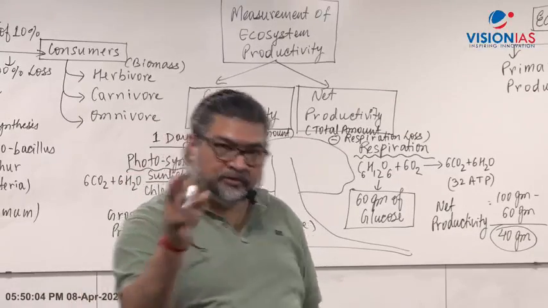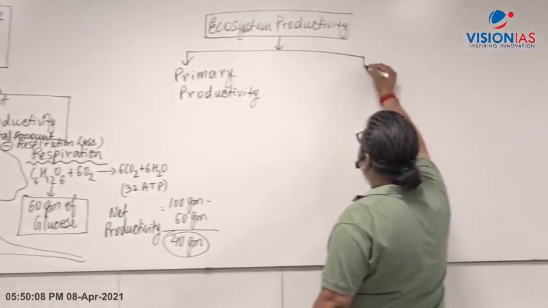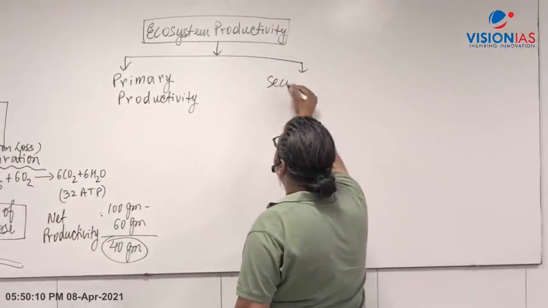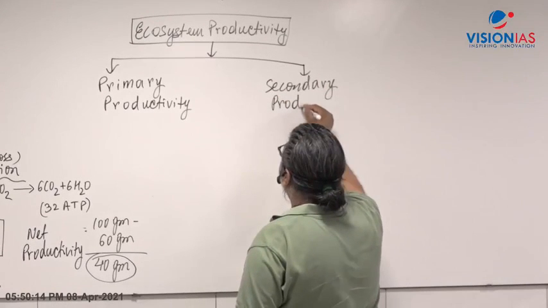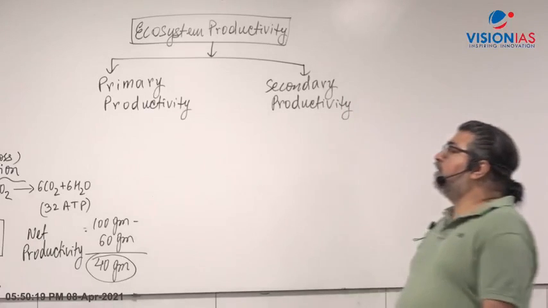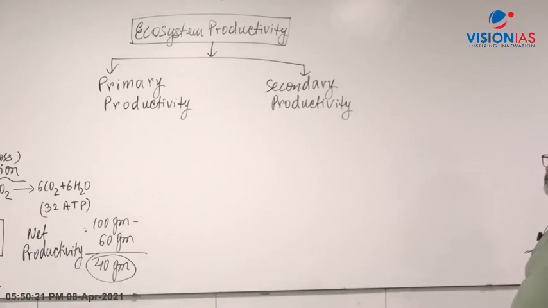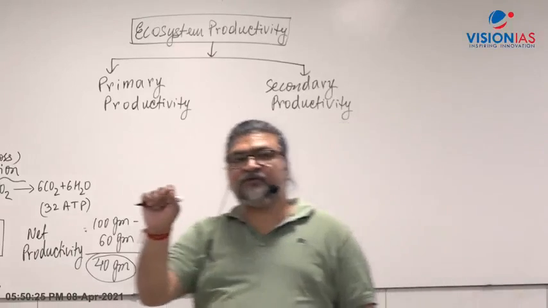Now below that, write number two, secondary productivity. Now again give a dash or hyphen.